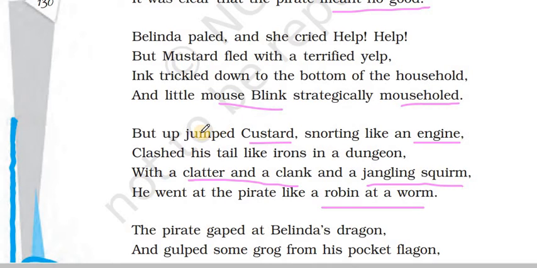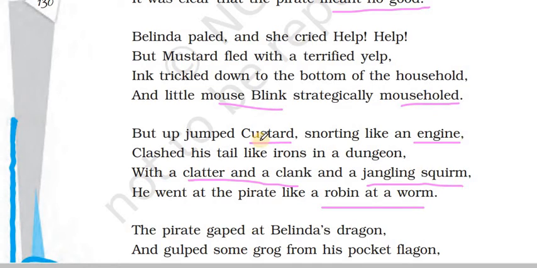So this is what happened when Custard went to attack the pirate. He went at the pirate like a robin at a worm. Robin refers to a bird which goes and eats a worm. It's like a very easy pick for the bird, right? It just goes and picks the worm like that.